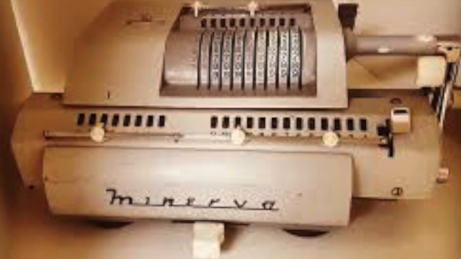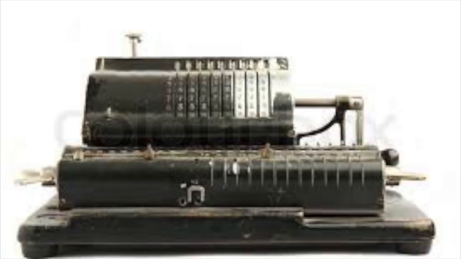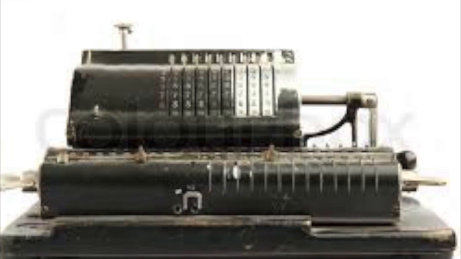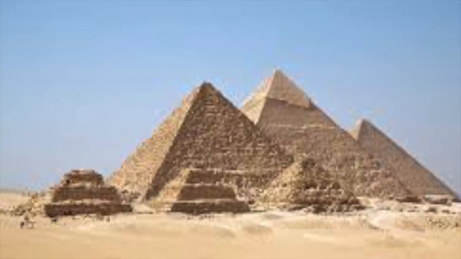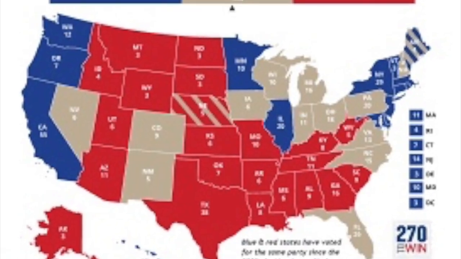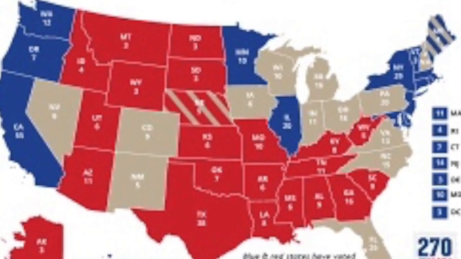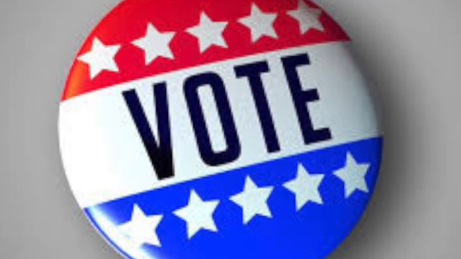Before the calculator was invented, we didn't have any way to solve quick, easy mathematical equations. The cultural impact was that this helped Egyptians make their pyramids. Later, you can calculate the percentage of people that are voting for different political leaders. This helps you determine the winner. You would not be able to do this without a calculator.